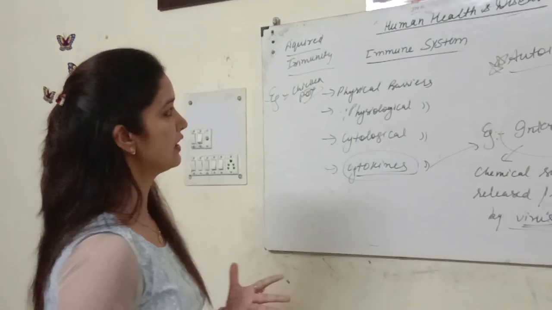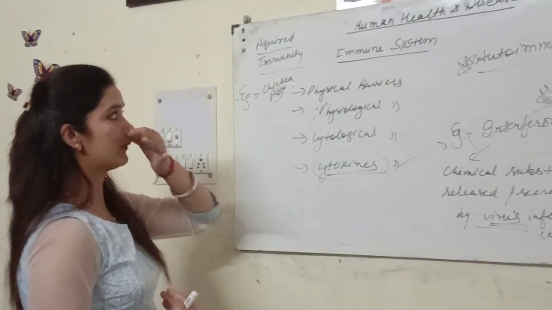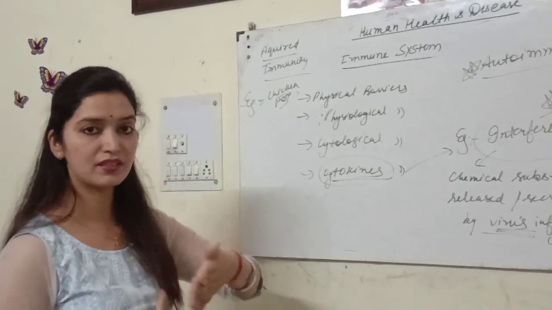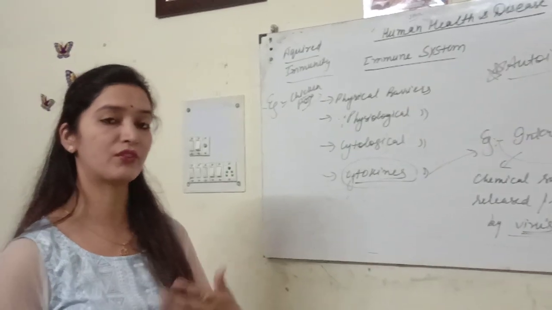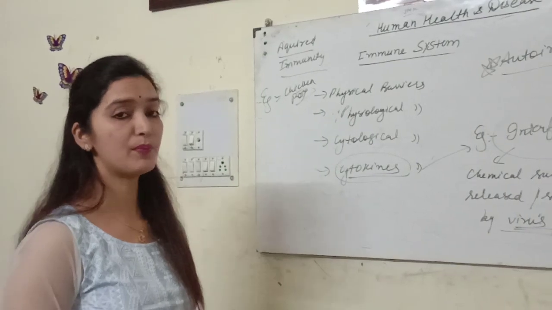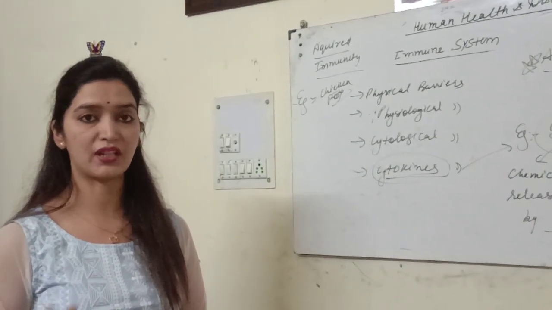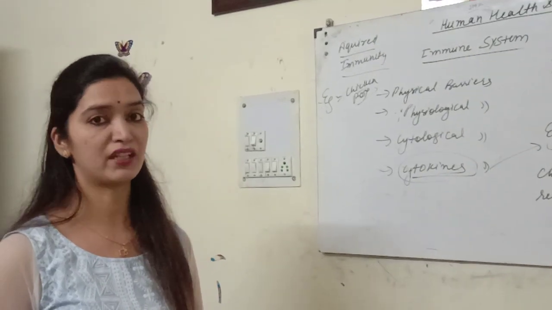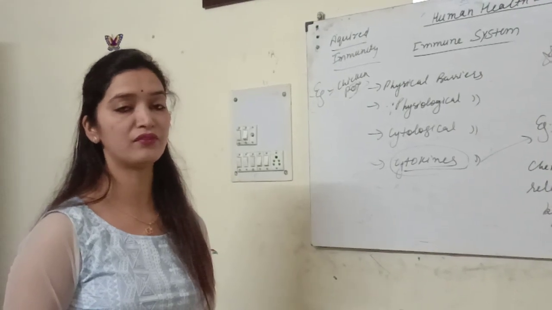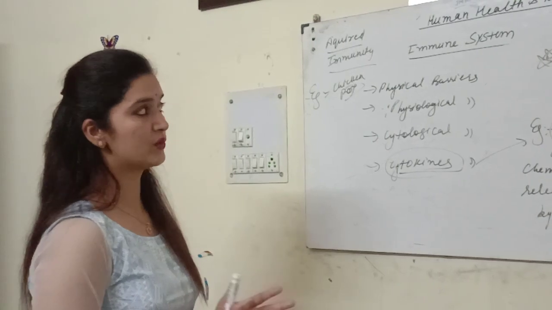Whatever immunity passively comes into our body, like acquired immunity, if we are suffering from a disease and after some time we become immune to that disease the second time, that is called passive immunity. But if a person takes a ready-made form of antibodies before the occurrence of infection, that type of immunity is called active immunity. We will do different types of immunity next time, and different organs, lymphoid organs specifically, that are involved in this immune system.